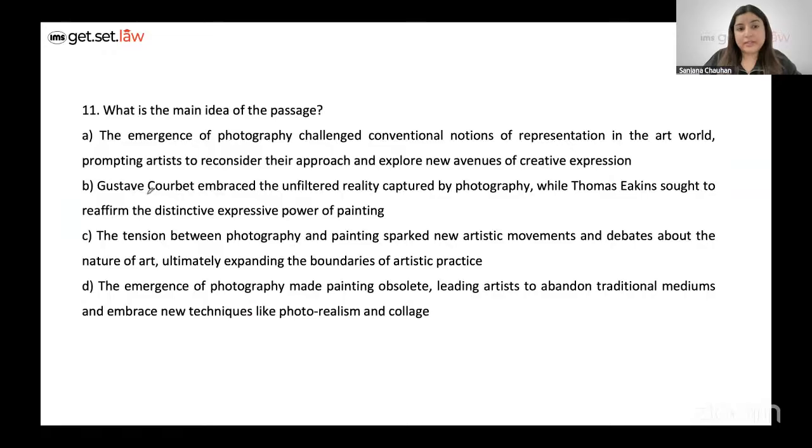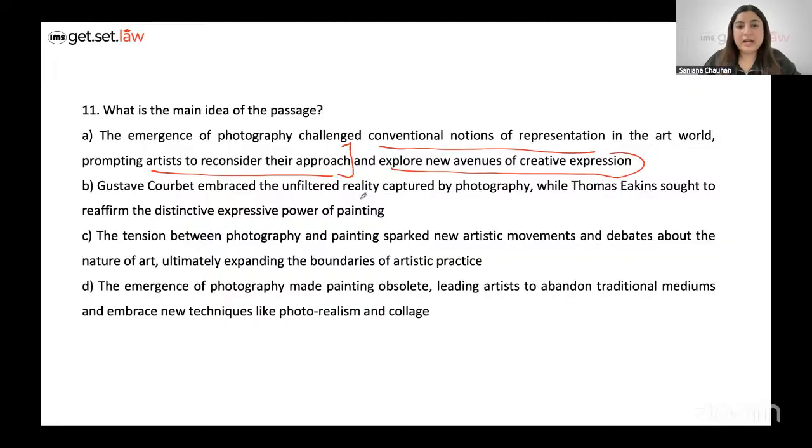And question 11, it's a question on the main idea of the passage. Read option A. I know the options are lengthy, but it's quite solvable. The emergence of photography challenged conventional notions of representation. That's definitely given. Prompting artists to reconsider that approach, again mentioned. Explore new avenues of creative expression. This too is mentioned. I don't think so. Generally, it would be wise if we go through the other options also, but upon a plain reading of option A, I feel this is the perfect option choice to have. But still, let's give other options a read as well.